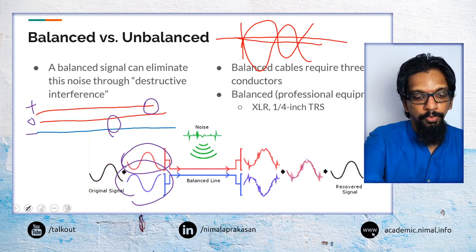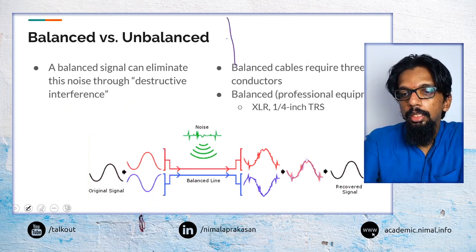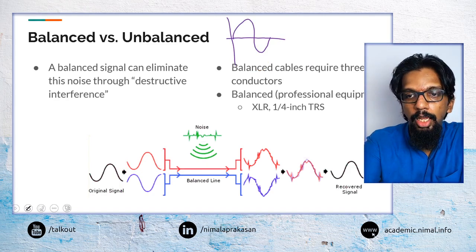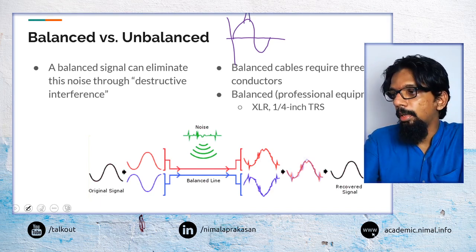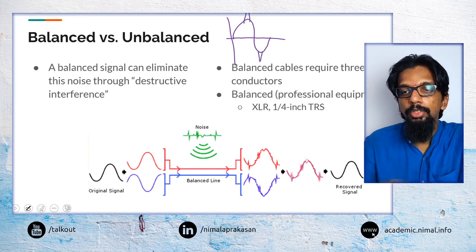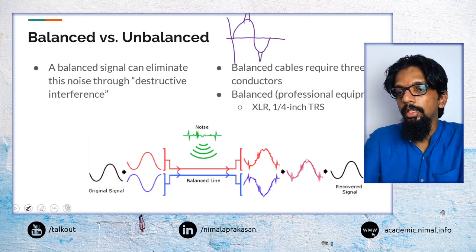So say this is the signal that we had, and we collected noise here which added something here and something here. Those are the additions that we received.